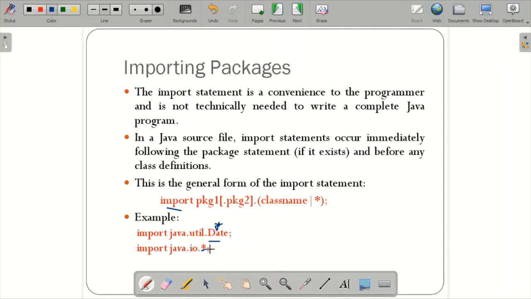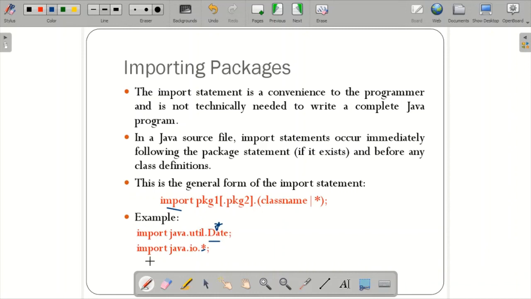So either it can have a class name or a star, which indicates that the Java compiler should import the entire package. If you use the star, it should import the entire package. If you mention the class name, it imports only that particular class. The main thing is, if you mention it this way, the storage, I mean, it will be very fast.